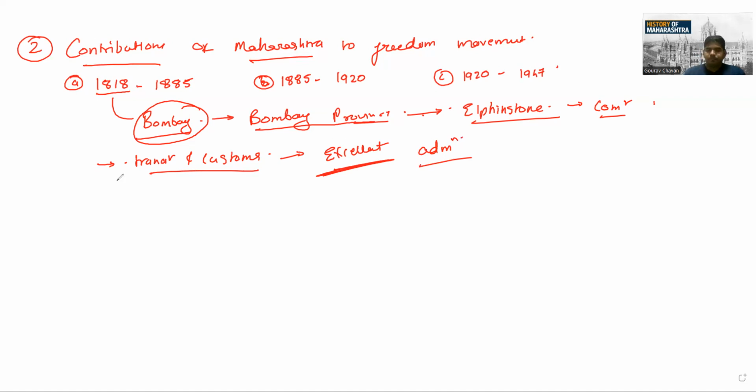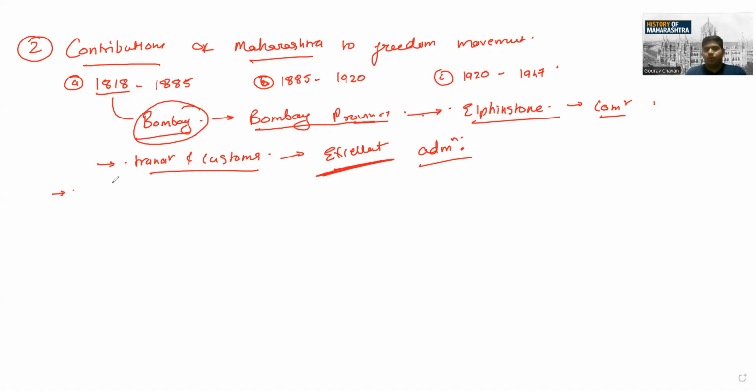Then you can say what happened later. Not only under Elphinstone, but later the central governor generals who ruled India came up with different policies. These policies attracted the people's turmoil towards the British.